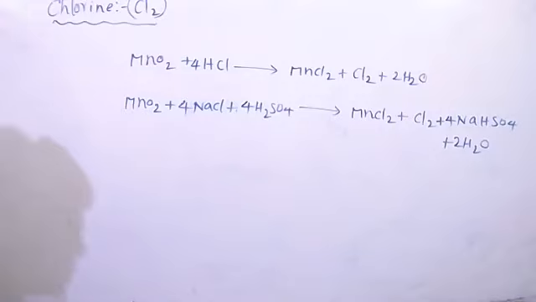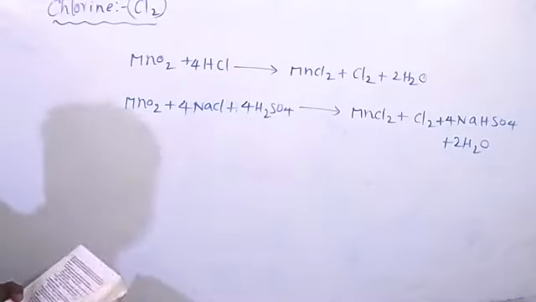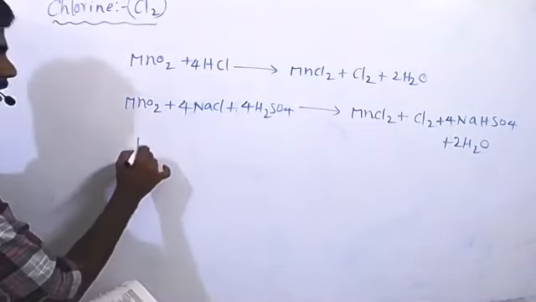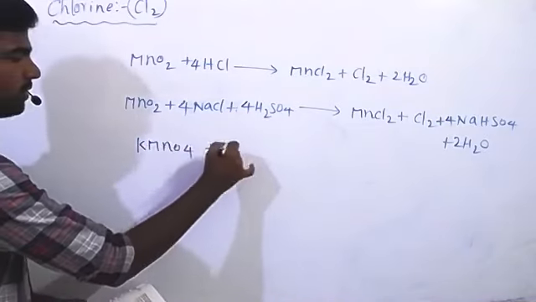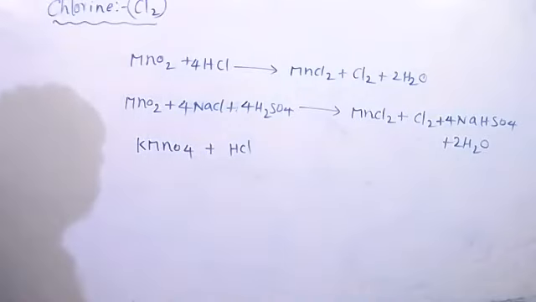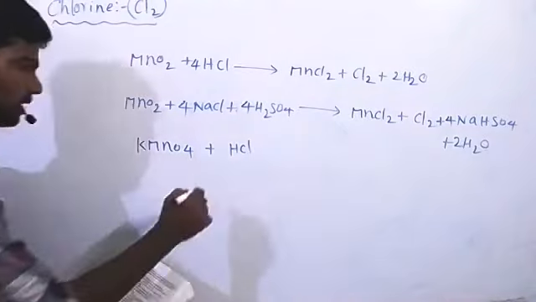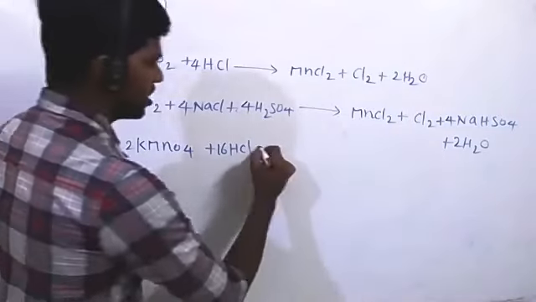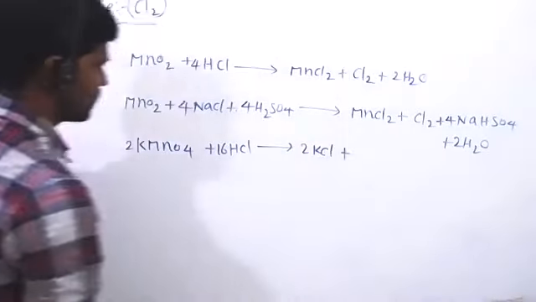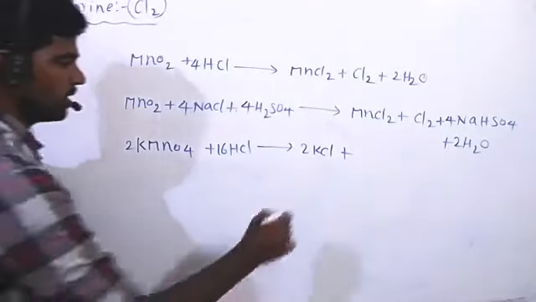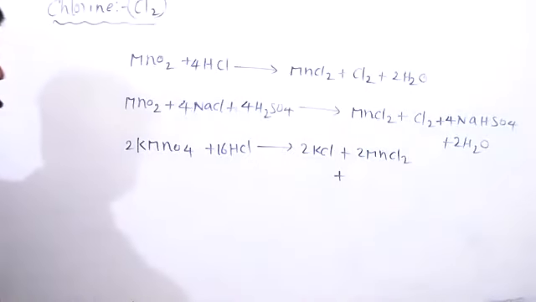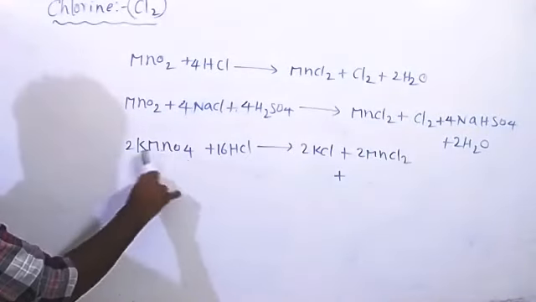Next, another method, potassium permanganate. By the action of potassium permanganate with hydrochloric acid, KMnO4 reacting with HCl. So HCl is 16 molecules, 2 molecules of potassium permanganate. It gives 2 KCl, MnCl2, so 8H2O.